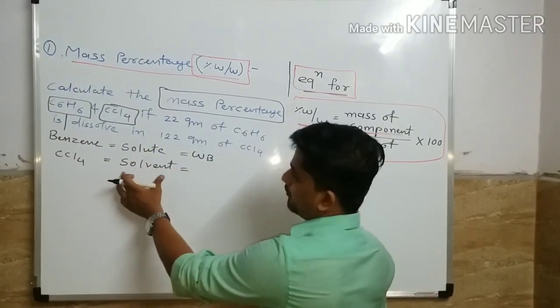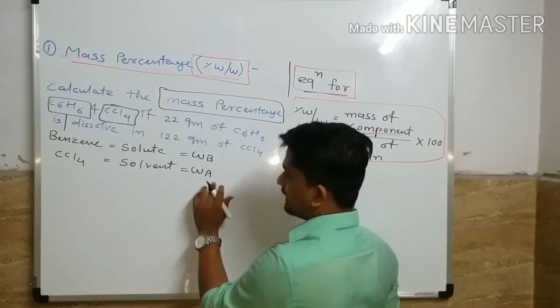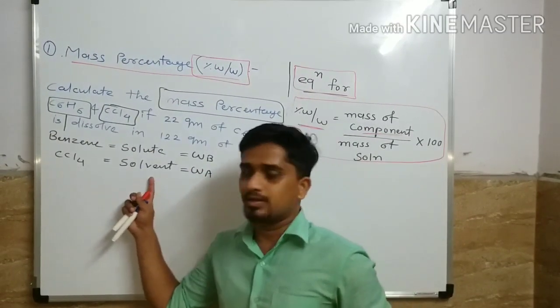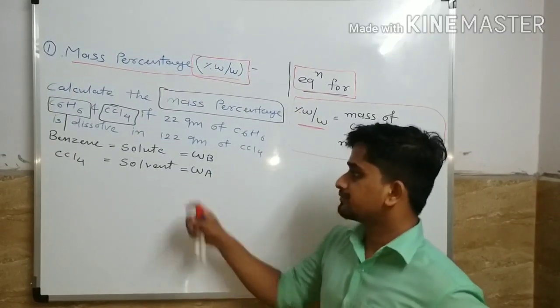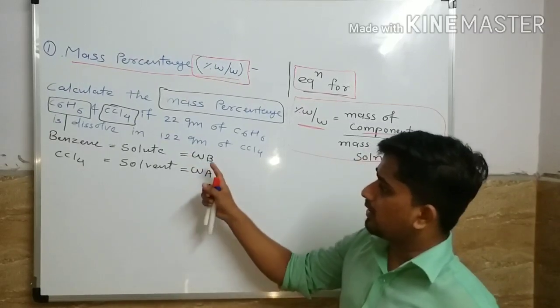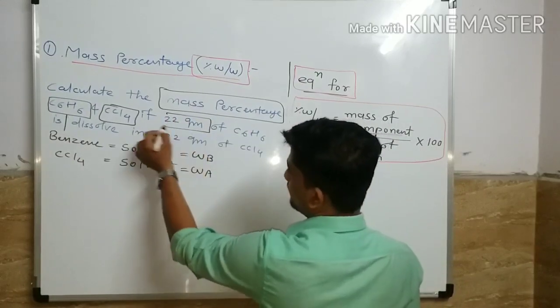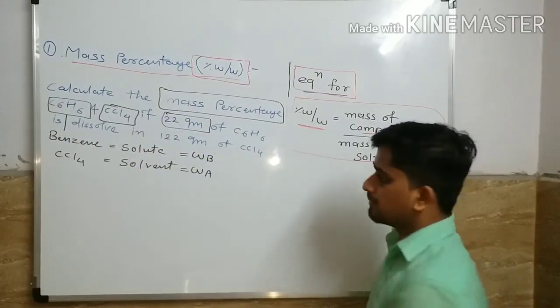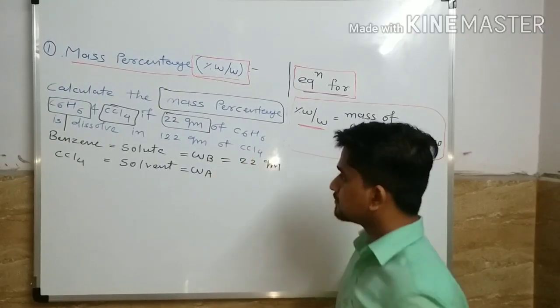And mass of the solvent we are going to represent by WA, where A is the solvent, and carbon tetrachloride is our solvent. Mass of solute, meaning mass of benzene, is given here as 22 gram. So WB is equal to 22 gram.